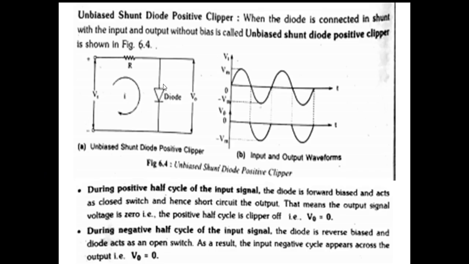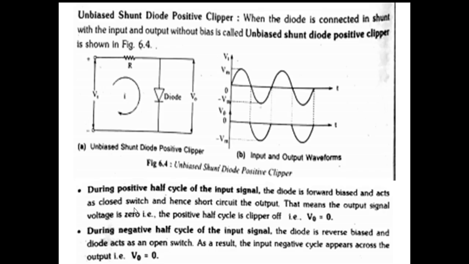The positive signal is connected to the anode of the diode, so positive to positive. Therefore, the diode is in forward bias. As we know, during the positive half, the diode acts like a closed switch. During the positive half cycle of the input signal, the diode is in forward bias and acts as a closed switch, and hence a short circuit at the output.